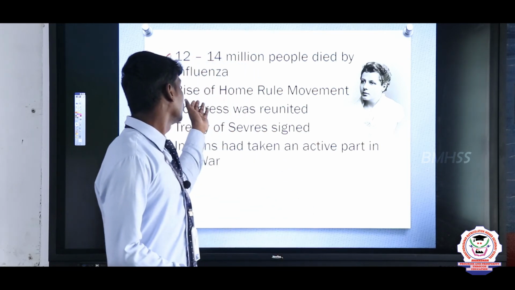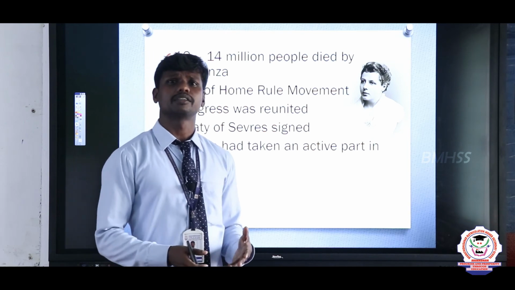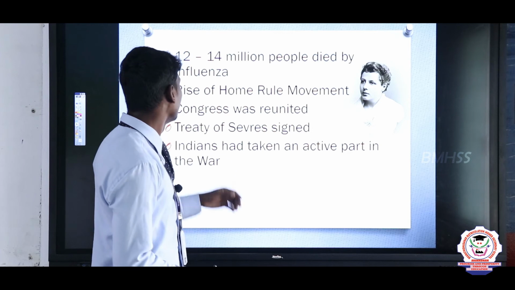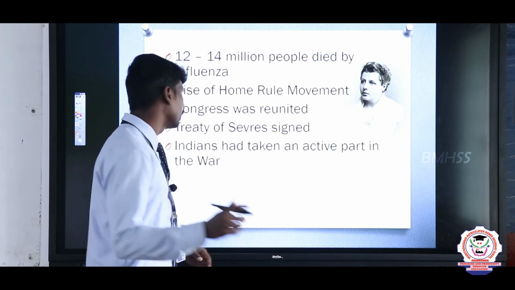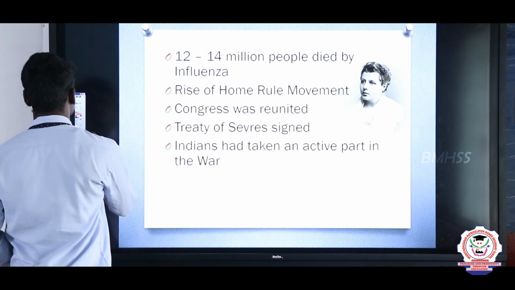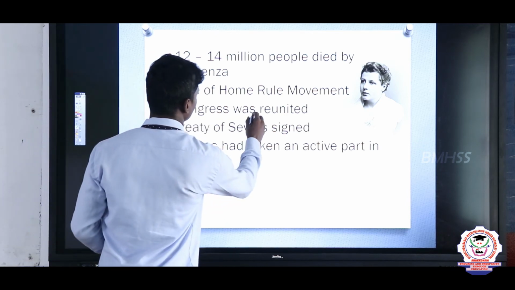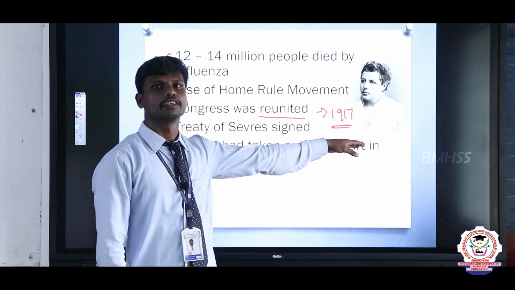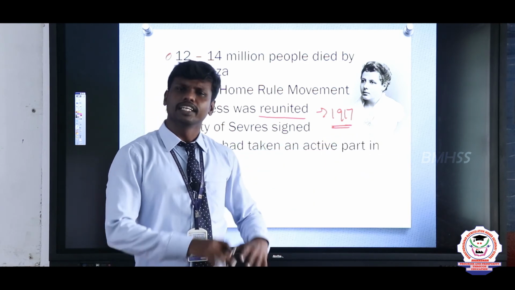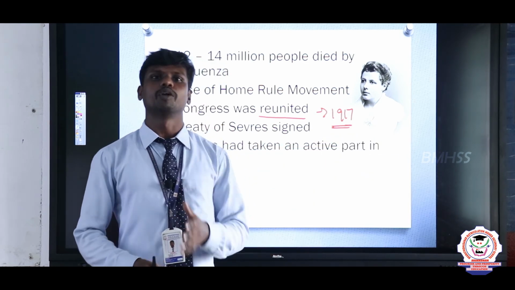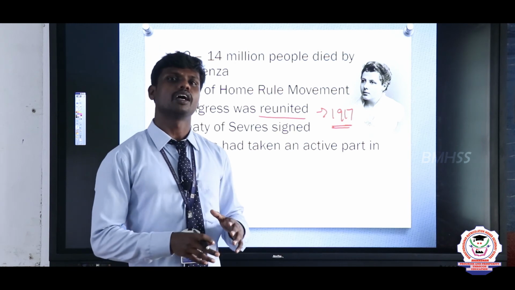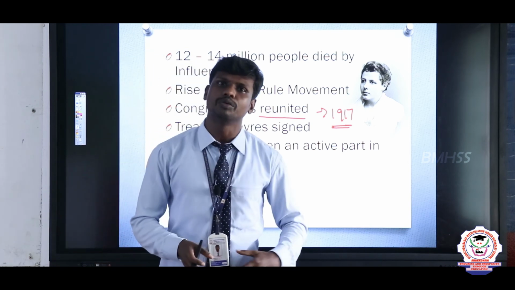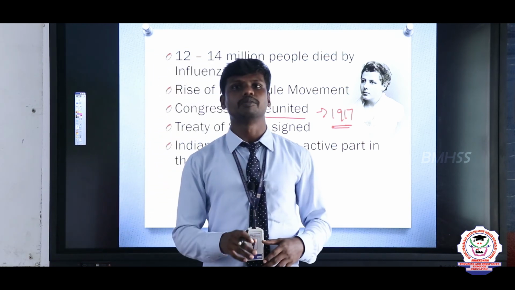And it created a number of revolutionary actions. For example, the Home Rule movement was established in the year 1916. At the same time, in the year 1907, there was a split in the Congress party. Congress was reunited in the year 1917 according to the Lucknow Pact. So it was created because of World War I. This is a very important outcome of World War I, and the people of India started to fight against colonialism very bravely.